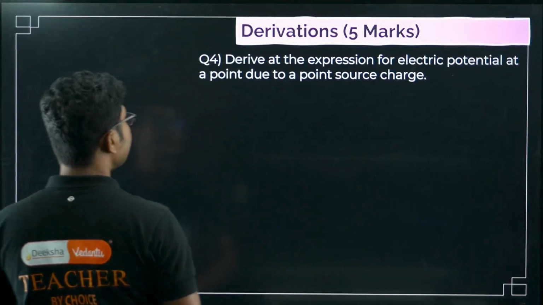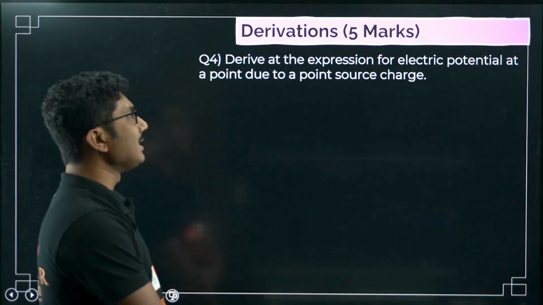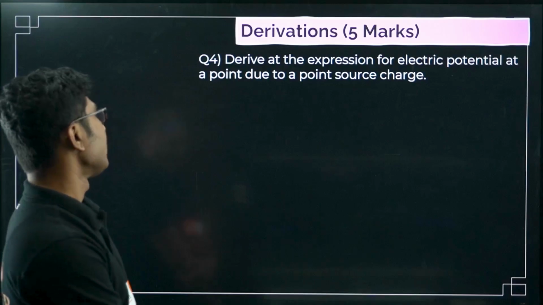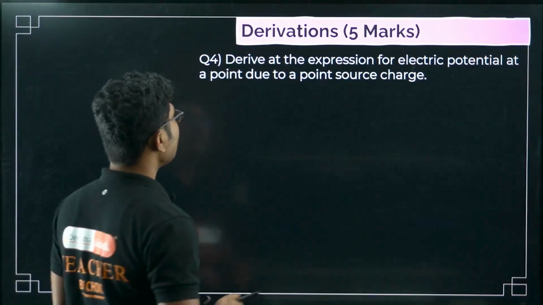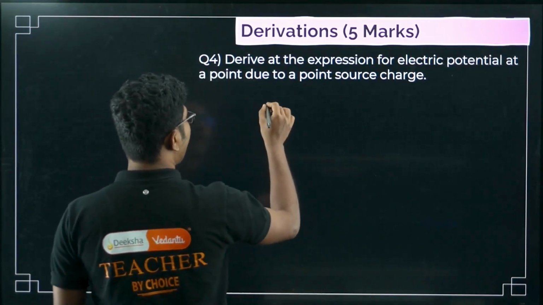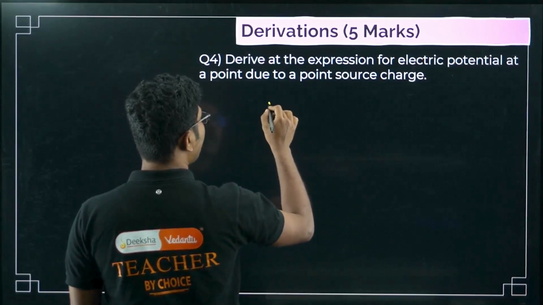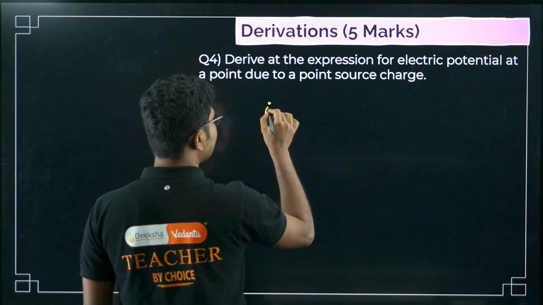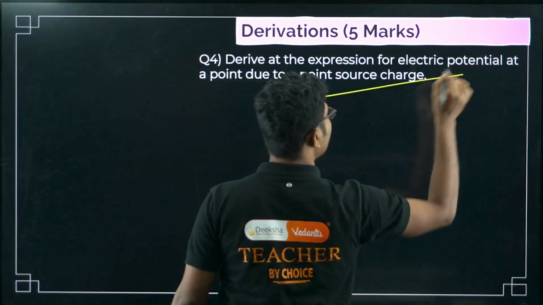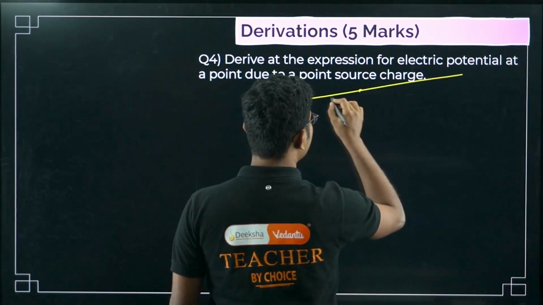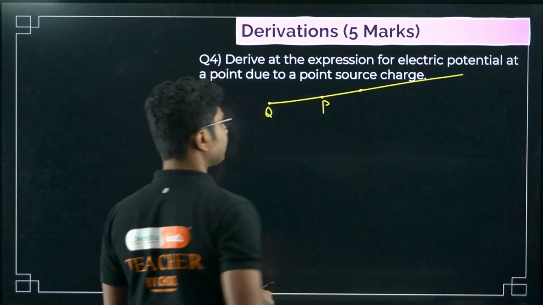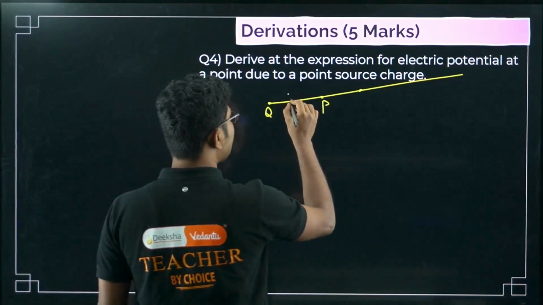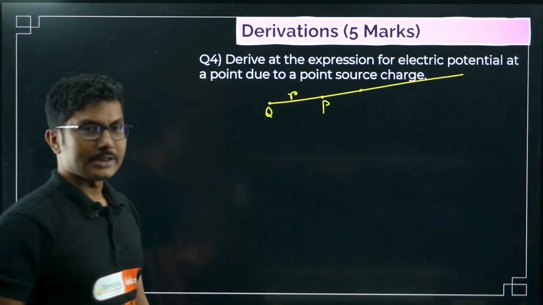Now, the next derivation is to derive an expression for the electric potential at a point due to a point source charge. This is also important from this chapter. We have to find the electric potential at some point due to a source charge. So we have a source charge, say Q, and we want to find the potential at some point P. Suppose this distance is R. This is our known point, the distance should be known.